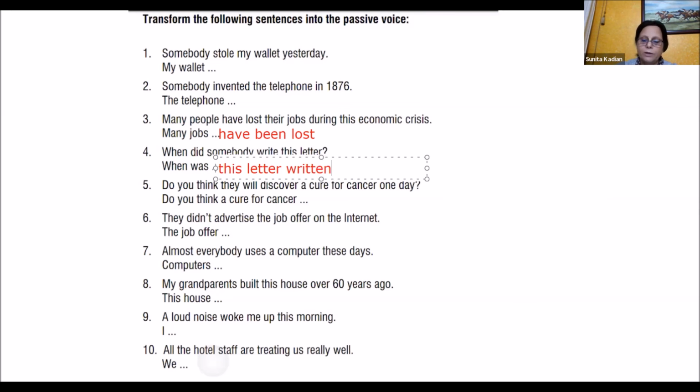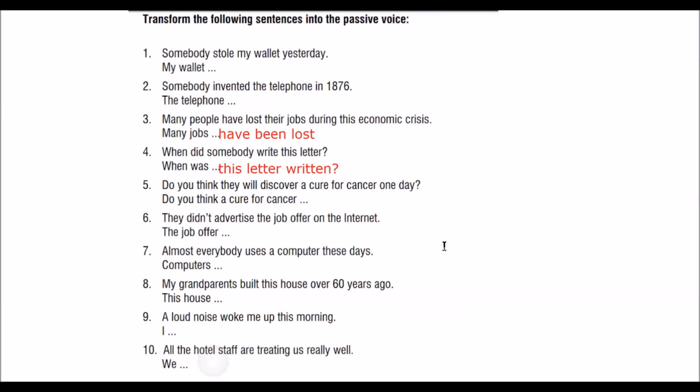As I told Dhruvil, we don't put somebody, someone and all. It's understood. When was this letter written? Do you think a cure for cancer will be discovered by them? Correct. By them one day. No?